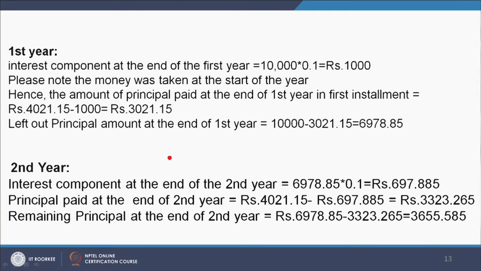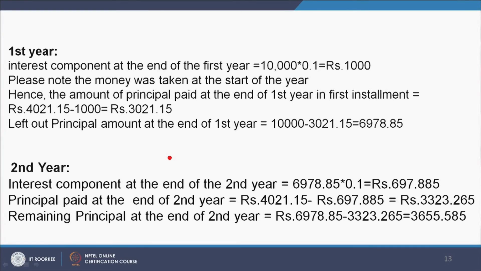which comes out to be 6978.85. That means, at the start of the first year the principal was 10,000, but at the end of the first year when we pay the annuity it comes out to be 6,978.85. Now, for the second year, the interest component at the end of the second year is 6978.85 into 0.1, which comes out to be 697.885. Principal paid at the end of the second year is rupees 4021.15 minus the interest value, that is rupees 697.885, which comes out to be rupees